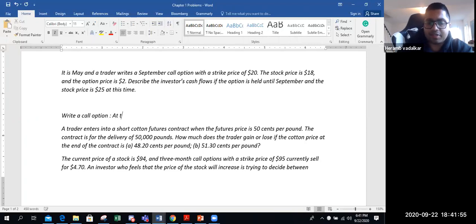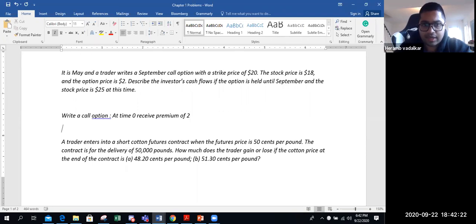First, at time 0, you get a positive cash flow of the premium that you are charging, because when you write options, you receive premium. When you buy options, you pay premium. So at time 0, you receive premium of, how much was the premium? $2, right?